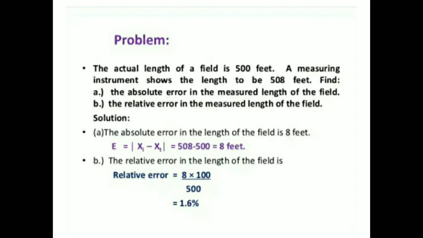Solution A. The absolute error in the length of the field is equal to xi minus xt, is equal to 508 minus 500, is equal to 8 feet. The relative error in the length of the field is equal to 8 into 100 upon 500, is equal to 1.6%.